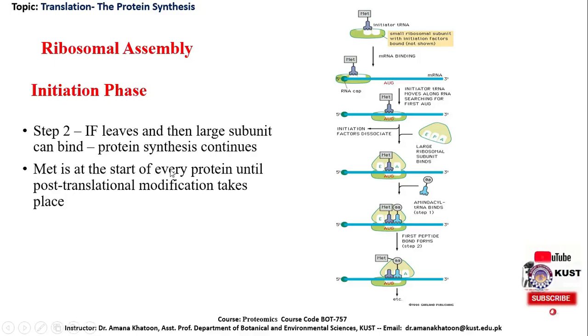Methionine is at the start of every protein until post-translational modification takes place. So methionine is always the start amino acid until post-translational modification takes place. Here we can see that the elongation phase is in process.